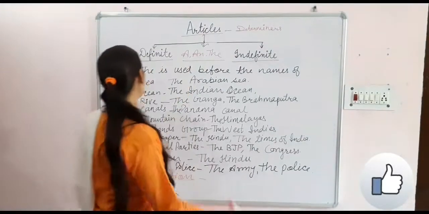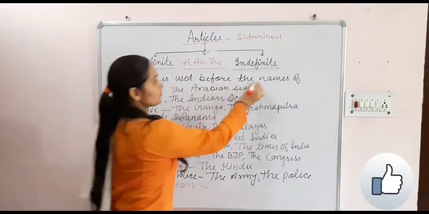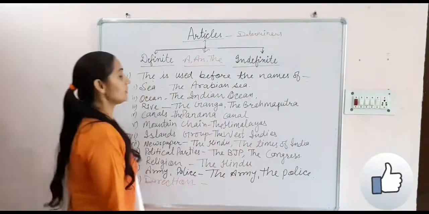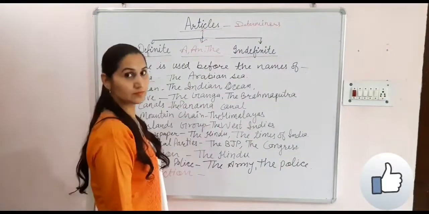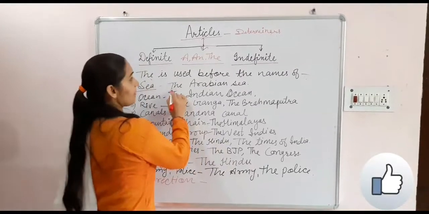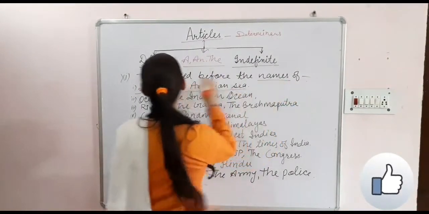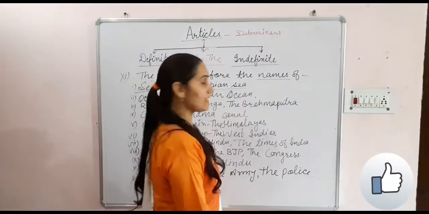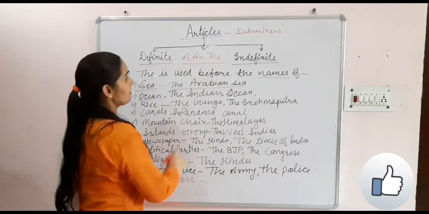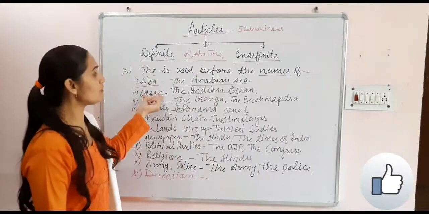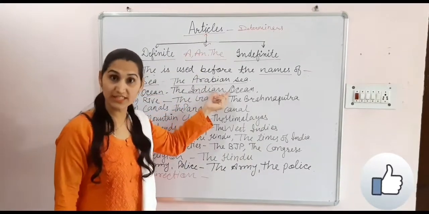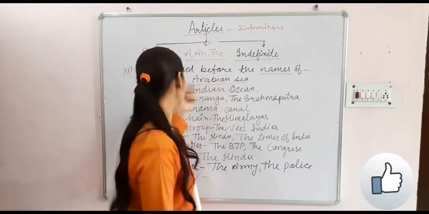Our next rule is: the is used before nouns of which type? Like sea. The Arabian Sea, it is the name of a sea. The Indian Ocean, means before all the names of oceans, all oceans' and seas' names will come with the.